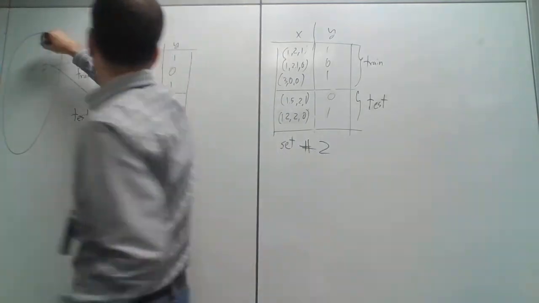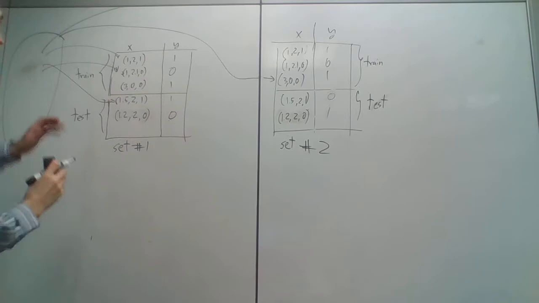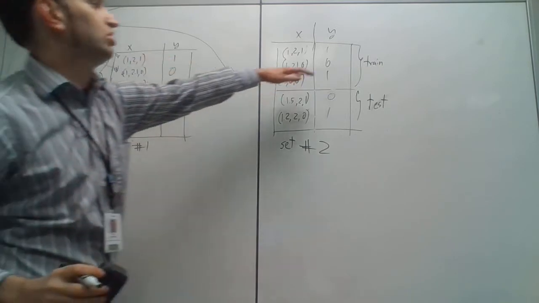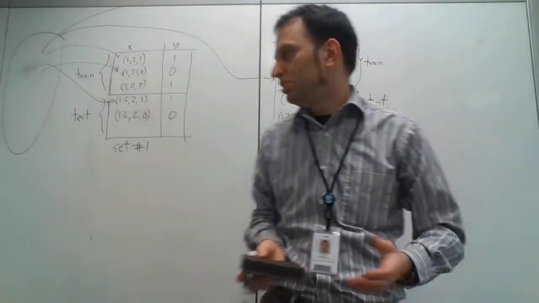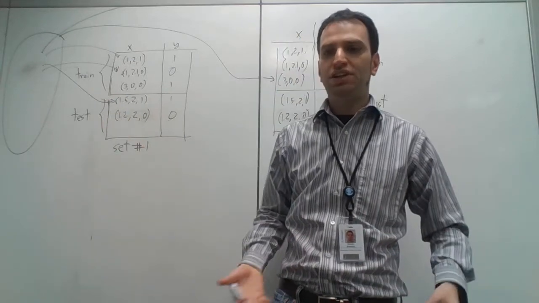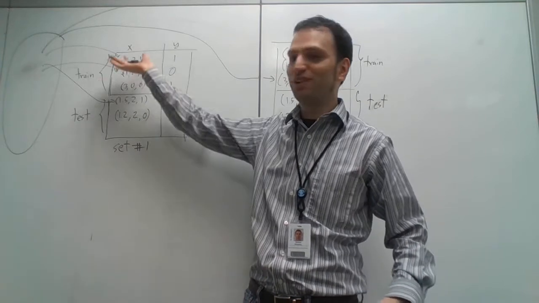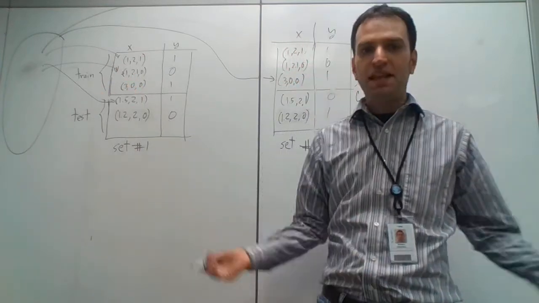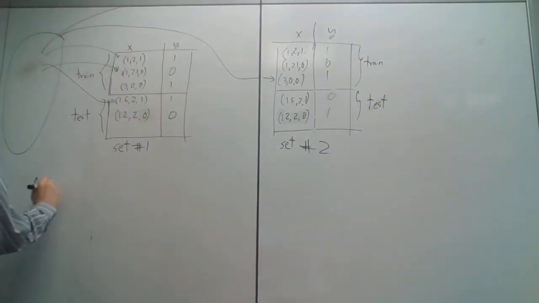Those came from the same source. We just sampled another point and put it here, sampled another point and put it here. And by the way, you always want to assume that the points for the training set and for the test set were obtained using the same process, or else it's not a real test set for this training set. Okay. Now, let's say that we have a machine learning algorithm, and let's call it A. Let's not get too creative.